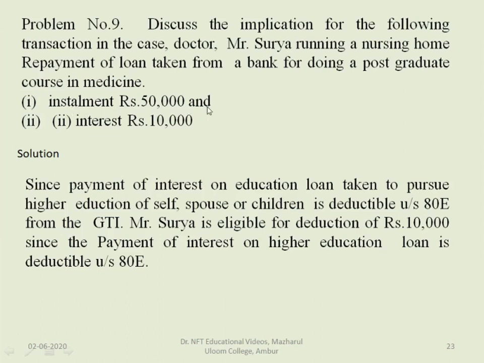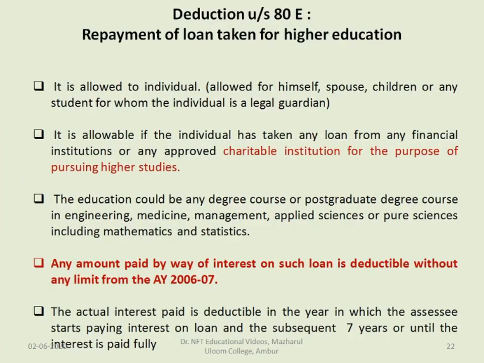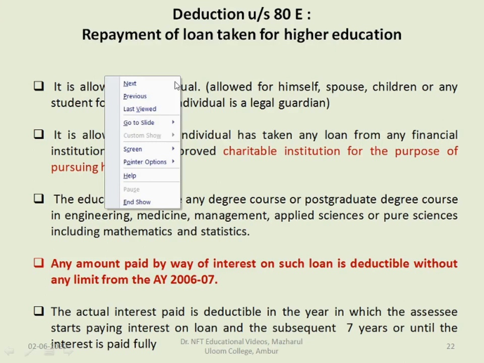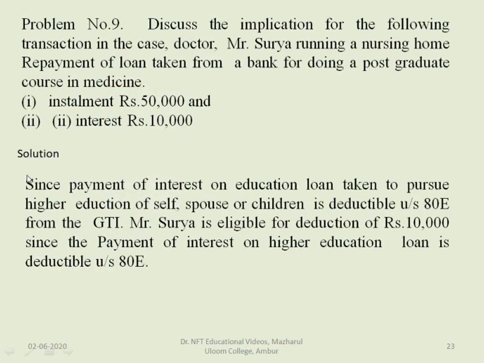Installment rupees 50,000 and interest rupees 10,000. As we have already seen, only the interest amount on the loan is deductible under section 80E. So here 10,000 alone is deductible under section 80E.